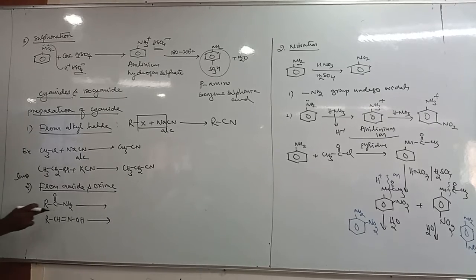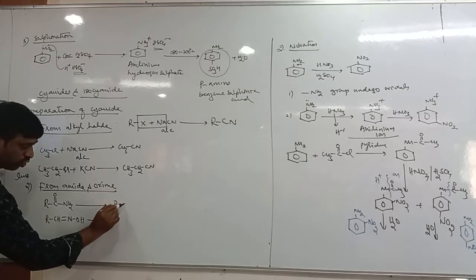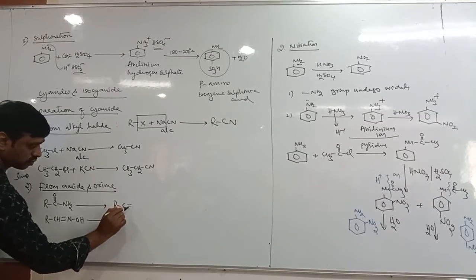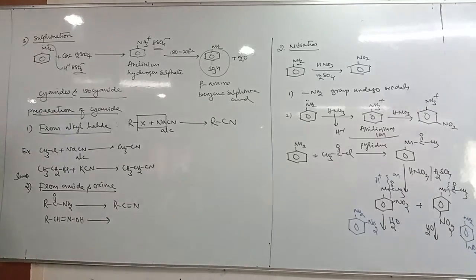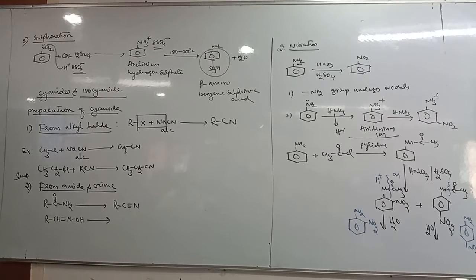Now the amide has to be converted into cyanide. What to do? Removal of a water molecule, that is dehydration. Hydration is addition of water; dehydration is removal of water.